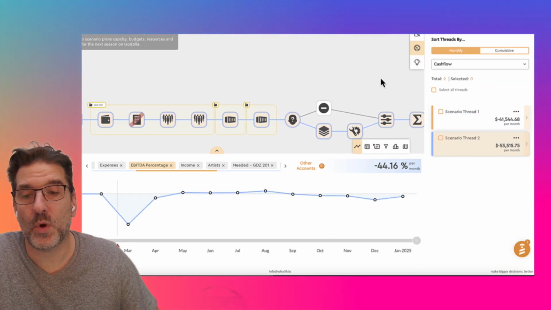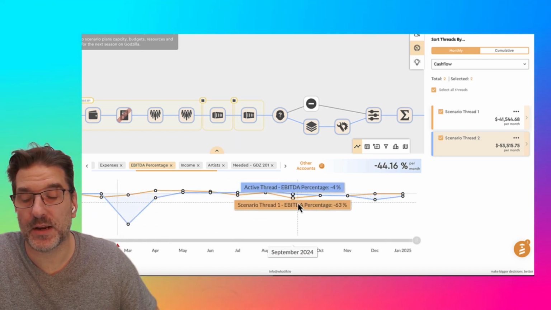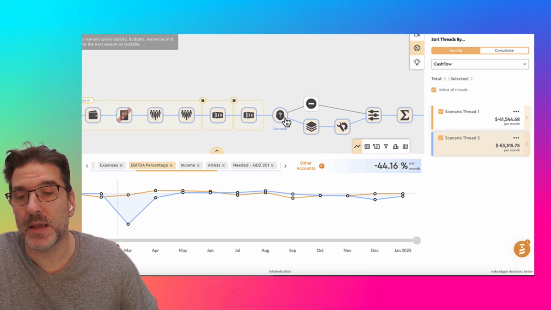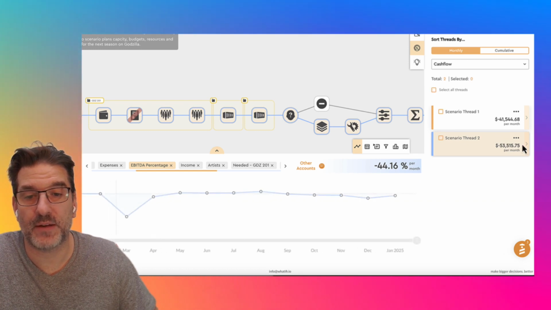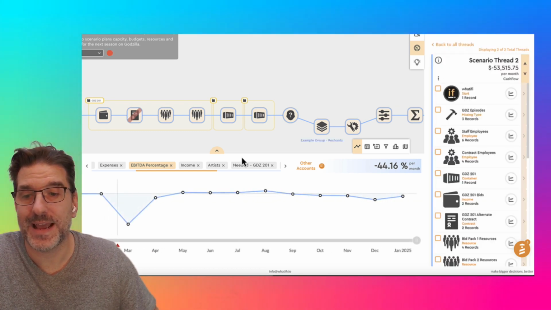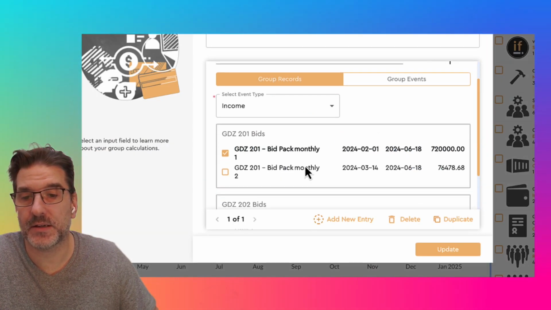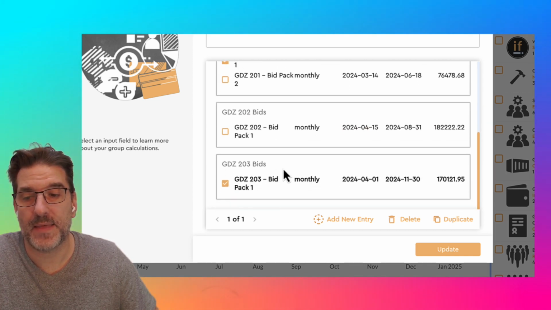But in our world where one of these projects is pushing out, we'll actually see that our EBITDA is changing and spreading out over time. So let's look at that in a little bit more detail and see if we can figure that out. In this other scenario, which is another unique path, and again, we can drill into every single one of these paths, we have a group event that is saying, I want to reach upstream and find this bid pack from episode 201 and this bid pack from episode 203, and I want to put them into a group called reshoots.